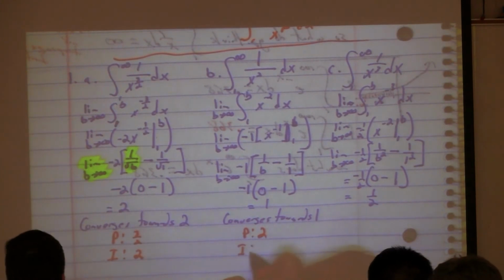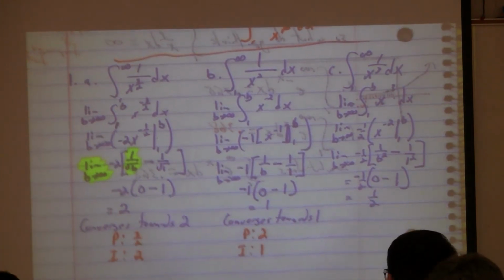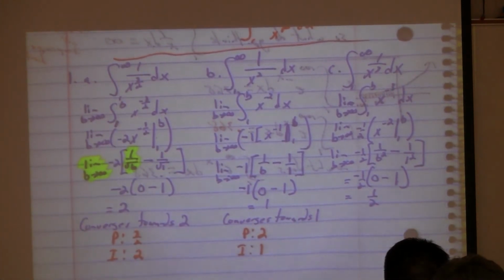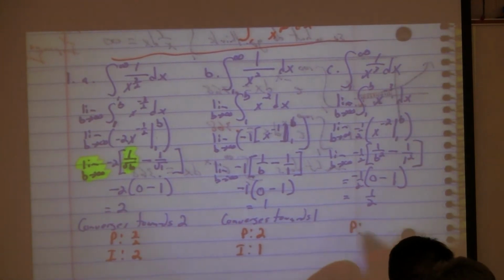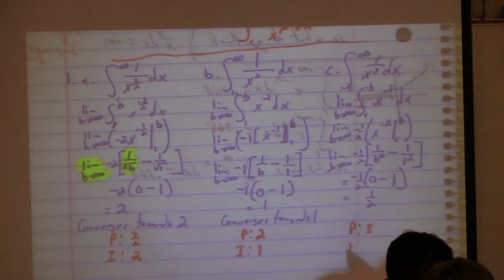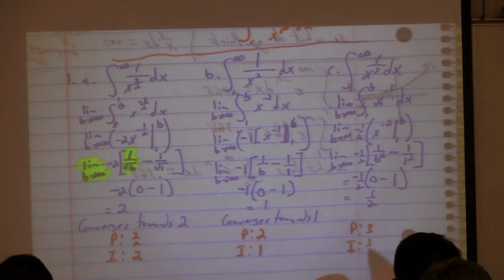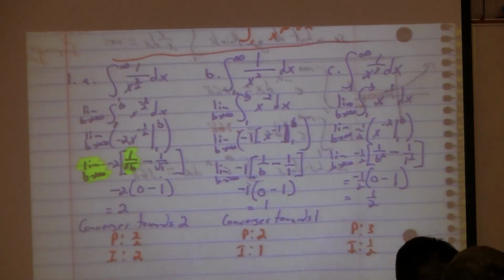What does the I stand for? The I is for integral, kind of like the value of the integral. 1. What was the power of this guy? 3, and the value of the integral? Half. So somebody in the other block was able to figure out the pattern.